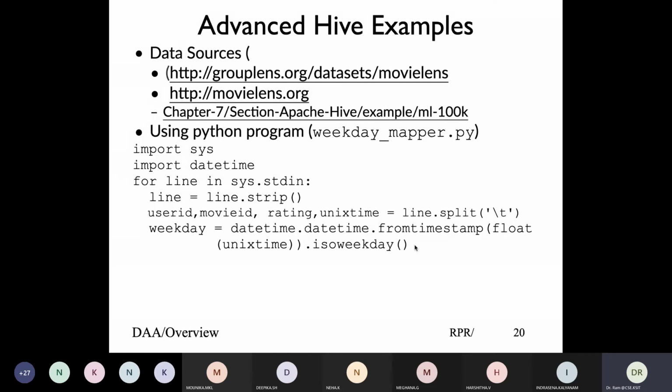Typically, if you look at datetime, weekday starts from 0 to 6. ISO weekday is 1 to 7. So we'd like to see things from ISO weekday 1 to 7. And then you basically do a print, joined with tab, all the 4 fields, and this is the basic program we'd like to use to do custom processing. This simple example shows how we can write, using SQL, our custom mapper